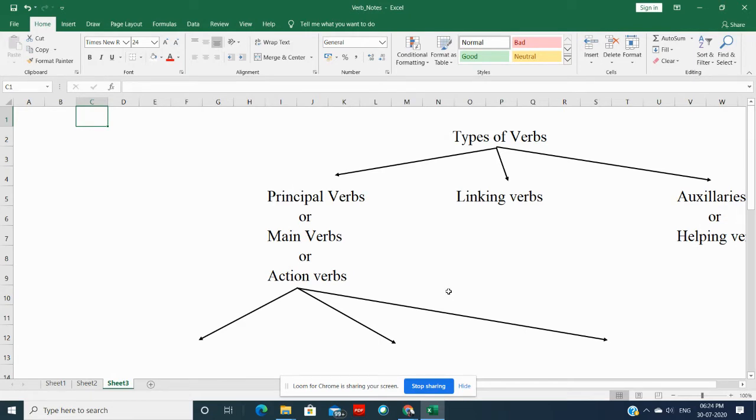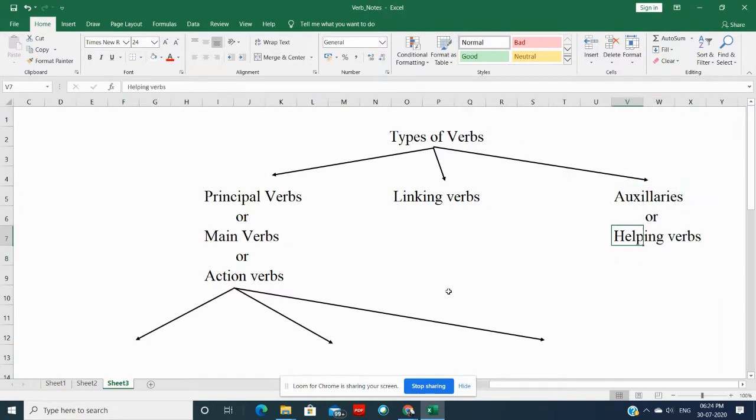See, in our earlier sessions, we have already discussed much about linking verbs and auxiliaries, that is, helping verbs. Today, we are going to talk about principal verbs and their different types.